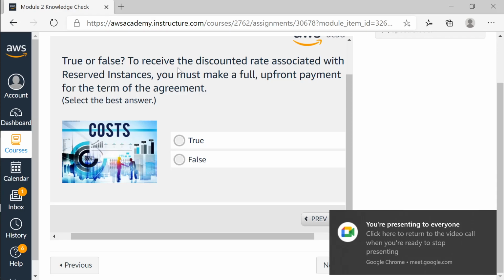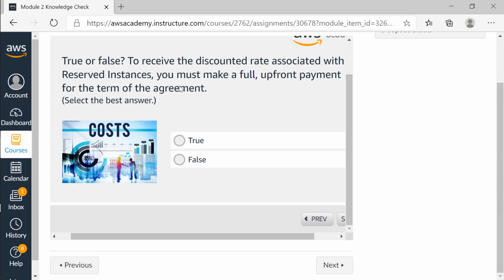True or false? To receive the discounted rate associated with reserved instance, you must pay a full upfront payment for the term of the agreement. Is it true or is it false?